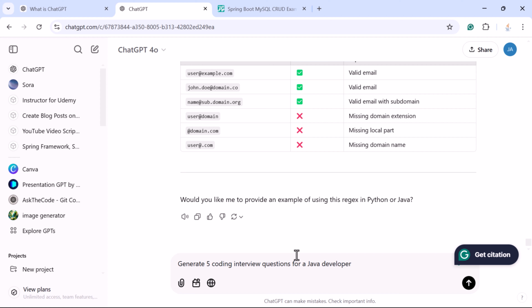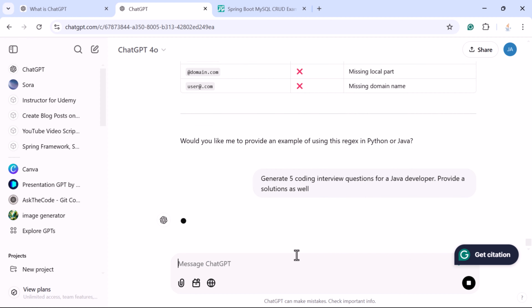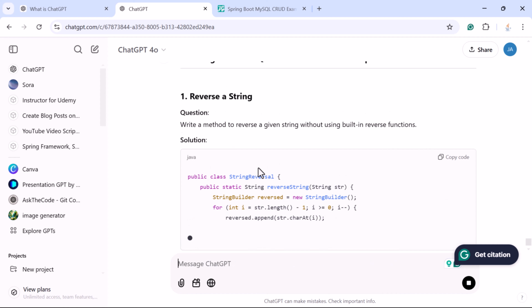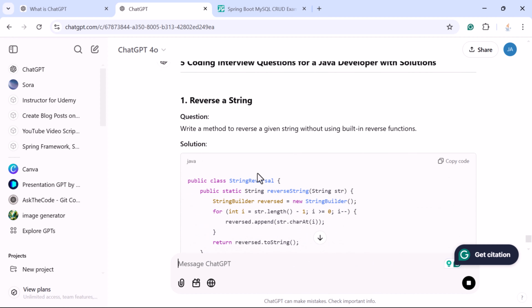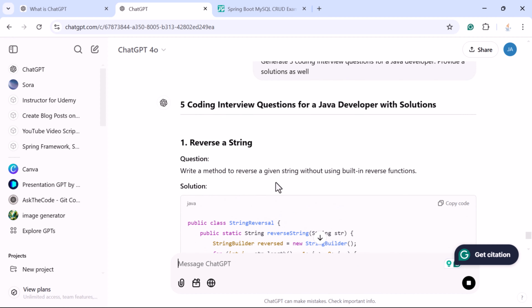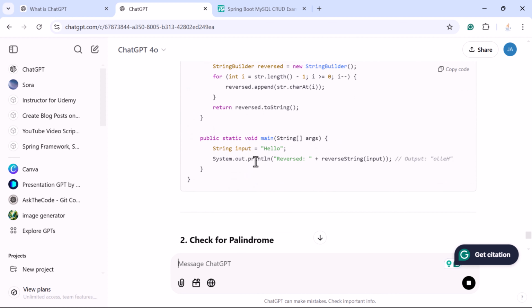Here I am using Java developer, but if you are a front-end developer or Android developer, you can specify accordingly, and then provide solutions as well, and just submit the prompt. And here you can see the top 5 coding interview questions for Java developers with solutions.